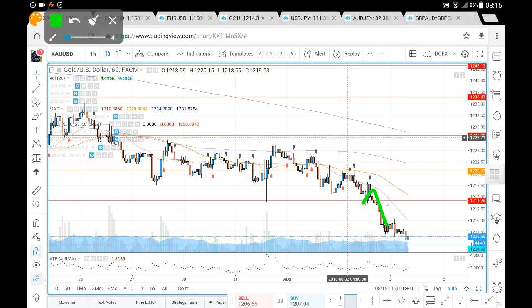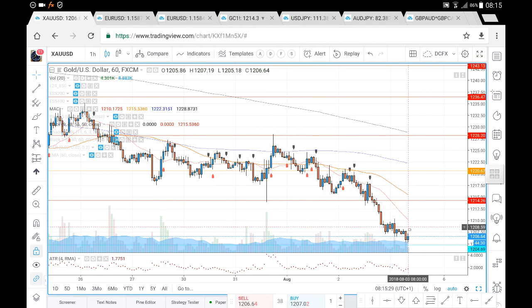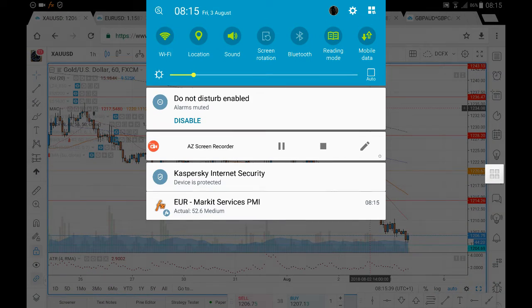this subsequent continuation here. Continuation here, so we are looking for a test of that 1204.69. So we came within a couple of cents actually, I think. Let's see how our lows are. Our lows are in around at 1205.18, so we came within a couple of cents of that 1204.69.